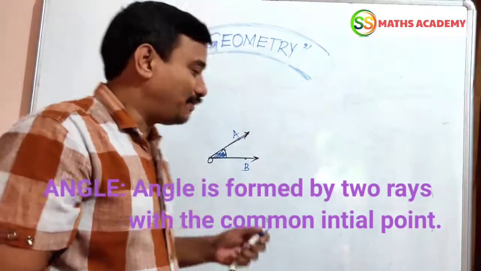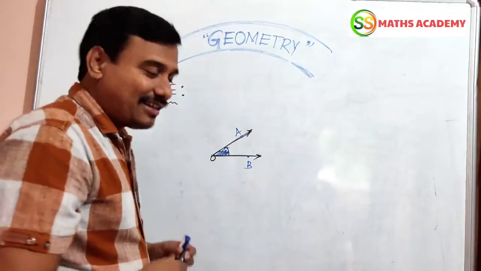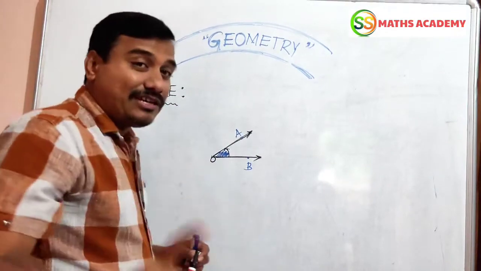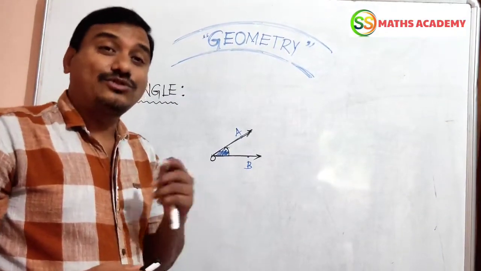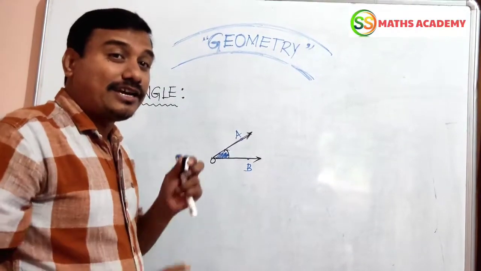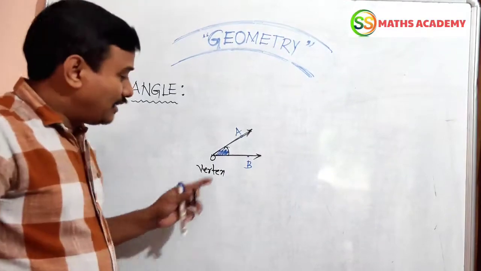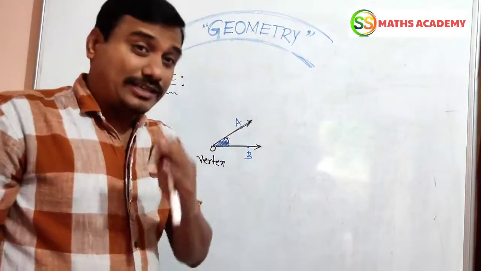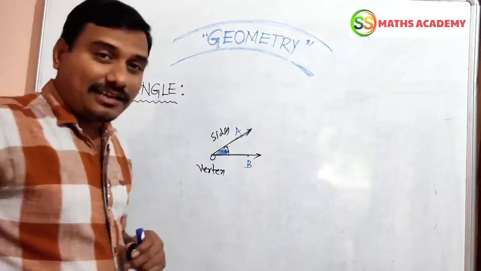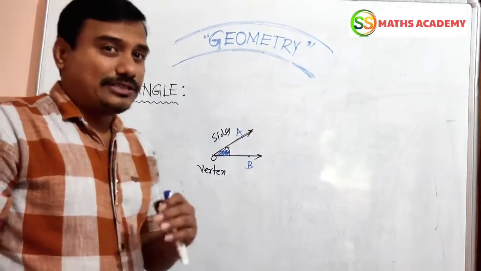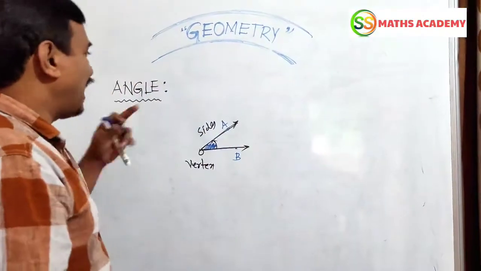You see one diagram. Here OA and OB are two rays. These two rays have one common initial point, O. Here O is also called the vertex. Now OB and OA are two rays, two sides also we can say. So two sides are there, and one vertex also. So simply, we can say that with a common initial point, it is called an angle.